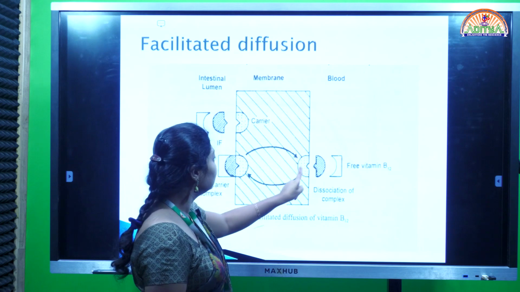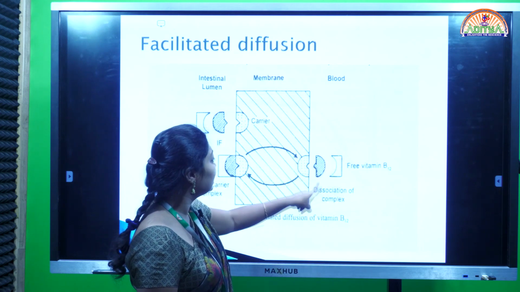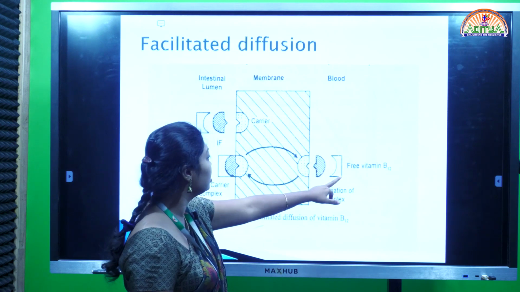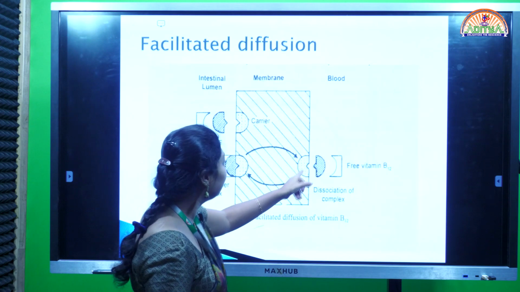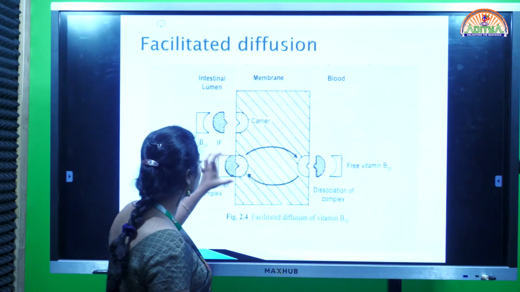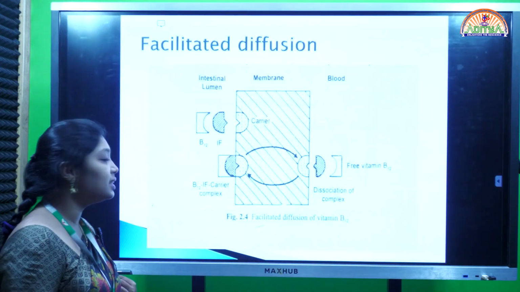Over here, the carrier leaves the free drug and the intrinsic factor which was helping to bind the drug molecule and the carrier. Again, the carrier comes back to the starting position to receive the compound again. So this is facilitated diffusion.